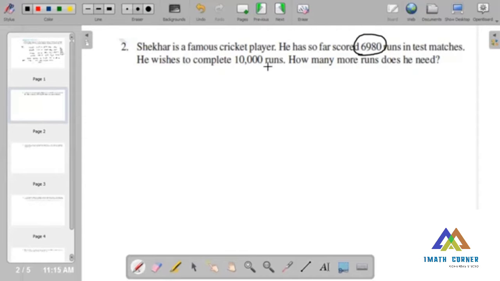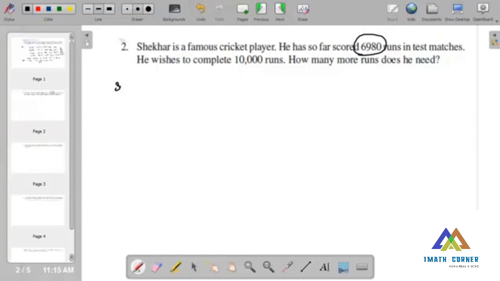I hope you understand this. Shekhar is a famous cricketer. He scored 6,980 runs in test matches. He wishes to complete 10,000 runs. How many runs are left behind? It means we need to subtract both the numbers so that we get the required runs. I hope you understand that.